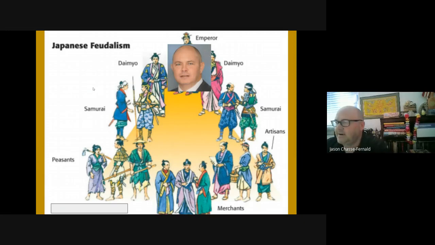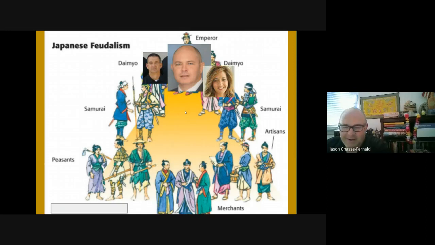Under here, your daimyo would be our principal. And for many of my students, a former principal of theirs. There you go, I'll throw that up there. And I believe she's still a daimyo, just at a different fiefdom, to use a more European word there. All right, so who are the samurai? If you are using a cell phone without permission in class, your daimyo is not going to deal with that. So who are the enforcers for the daimyo?